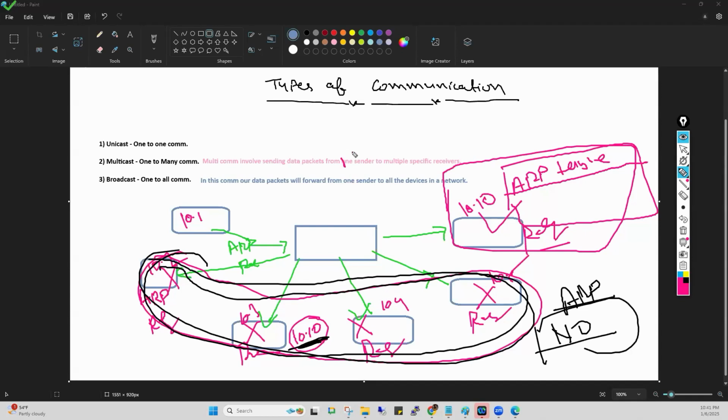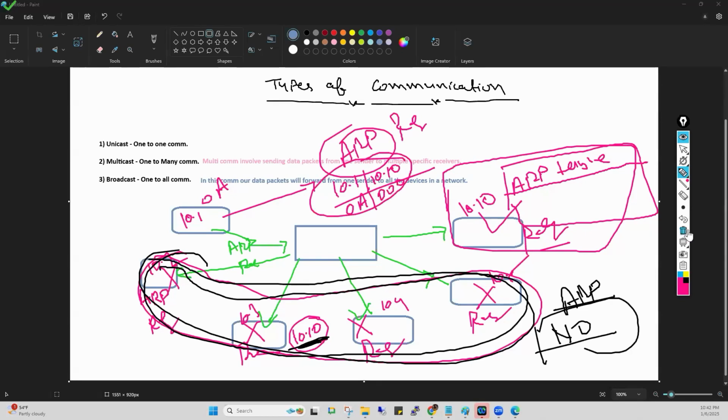Source IP in this ARP request, the ARP request that PC sent. What is the source IP, guys? 10.1. Destination IP was 10.10. Source MAC is 0A and destination MAC is 000, because PC number 1 doesn't know the MAC address of the destination device. Now this PC opens that packet and checks: source IP is 10.1 and source MAC is 0A.